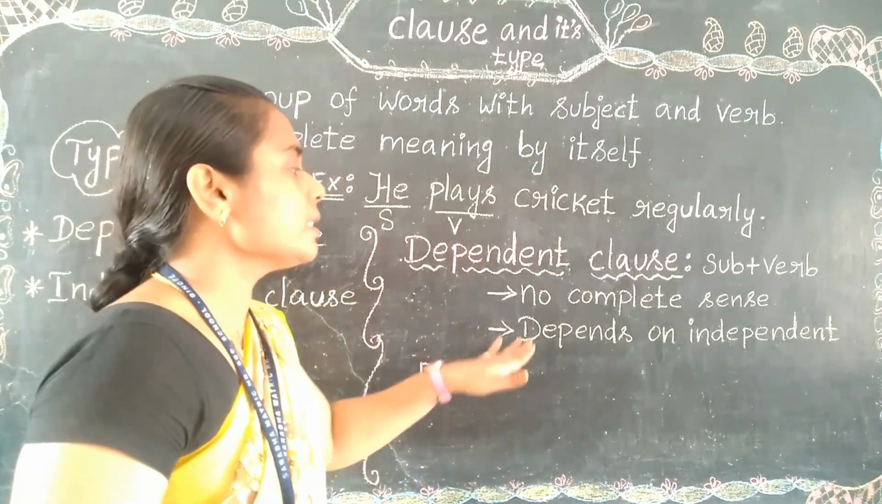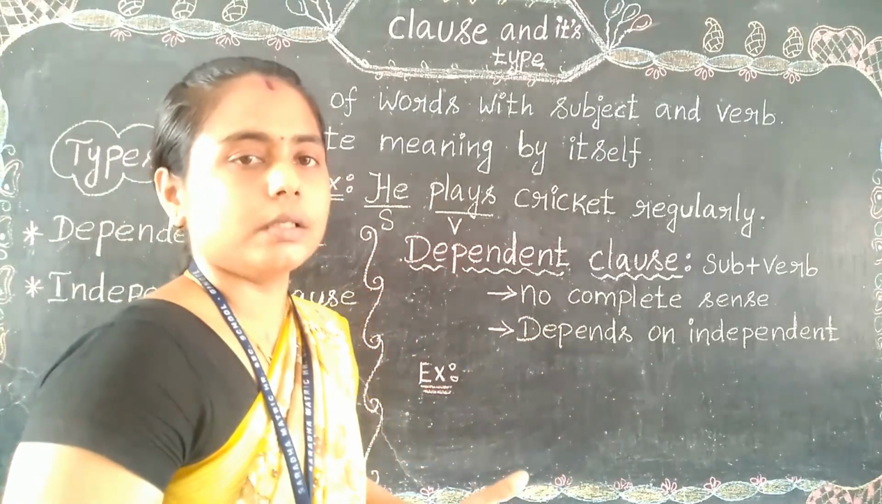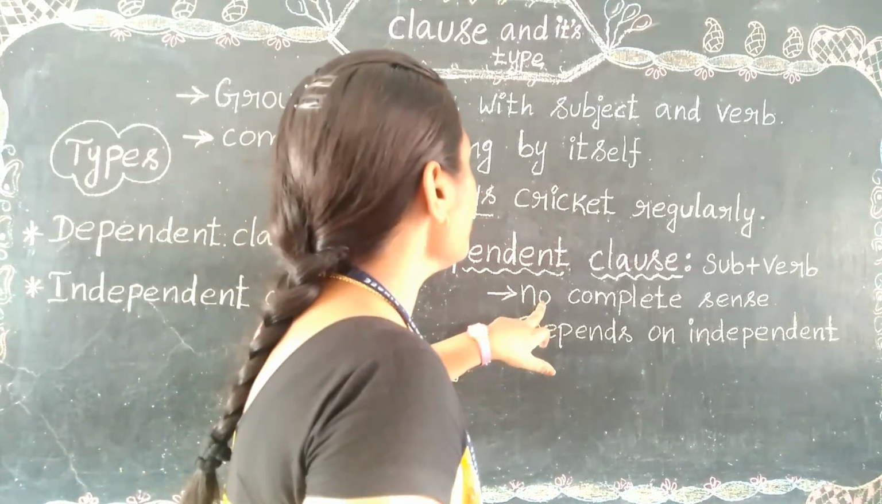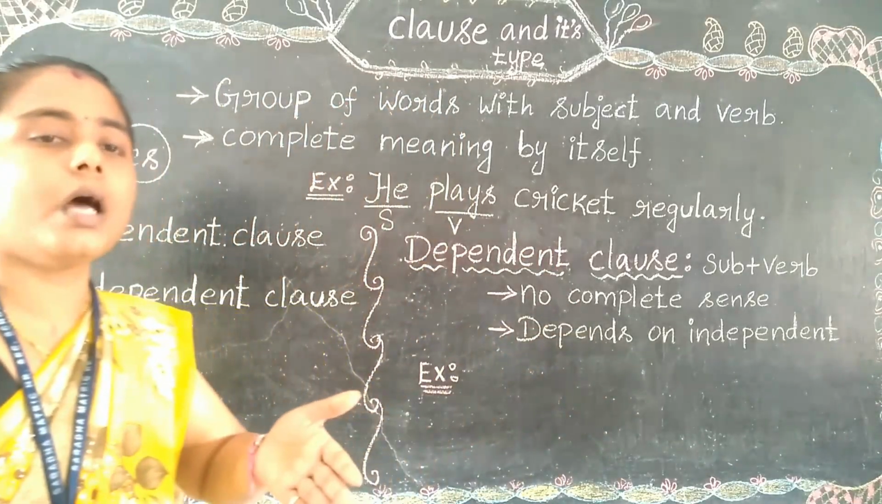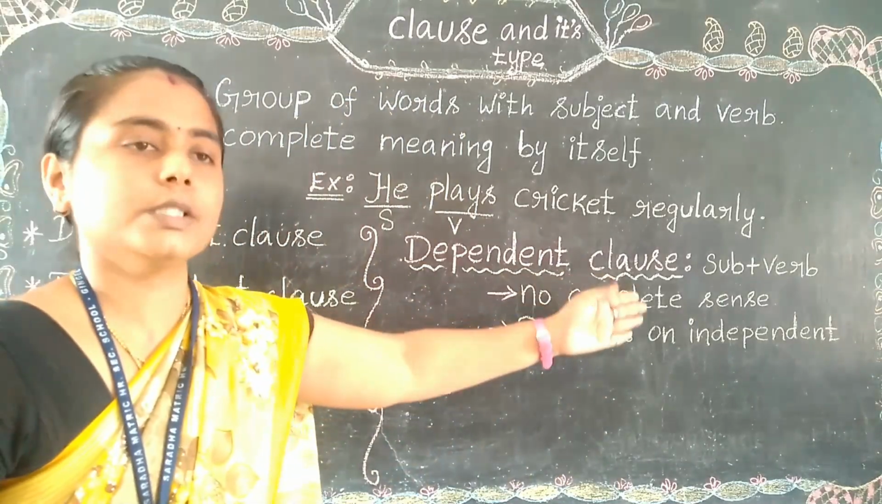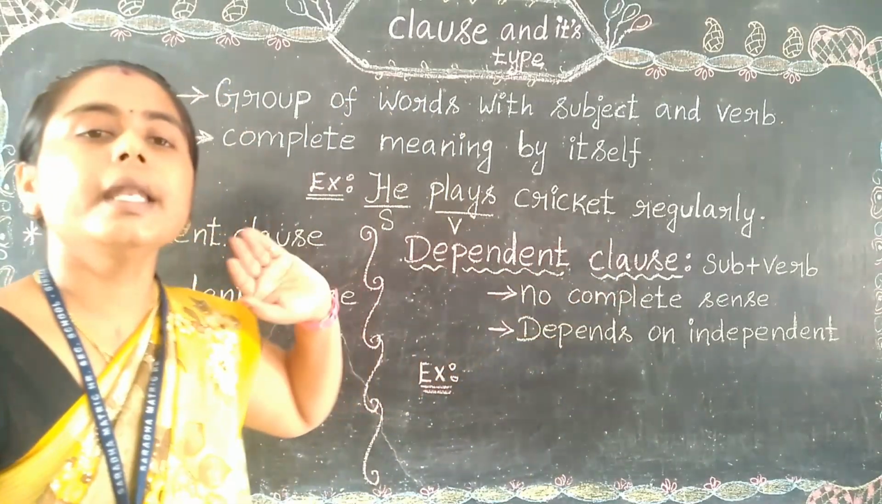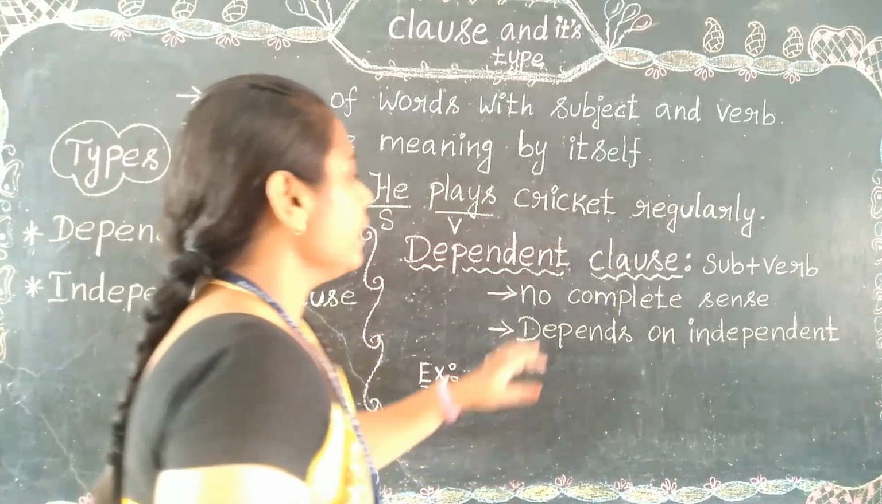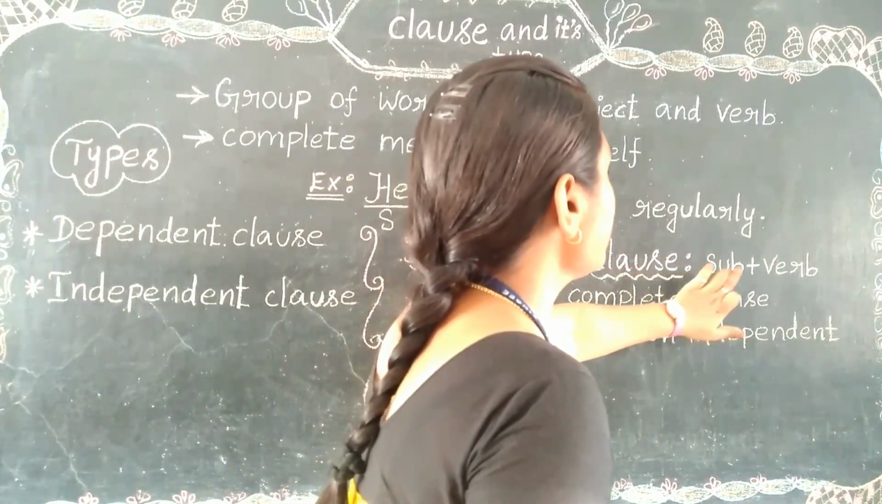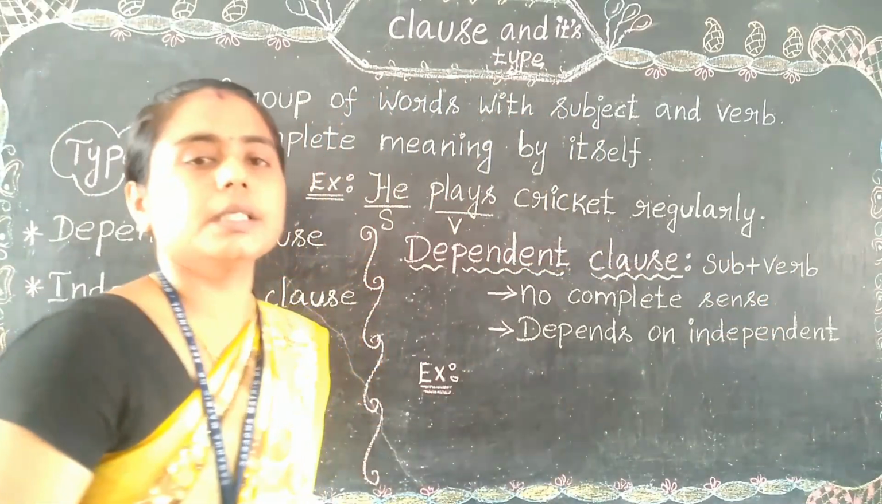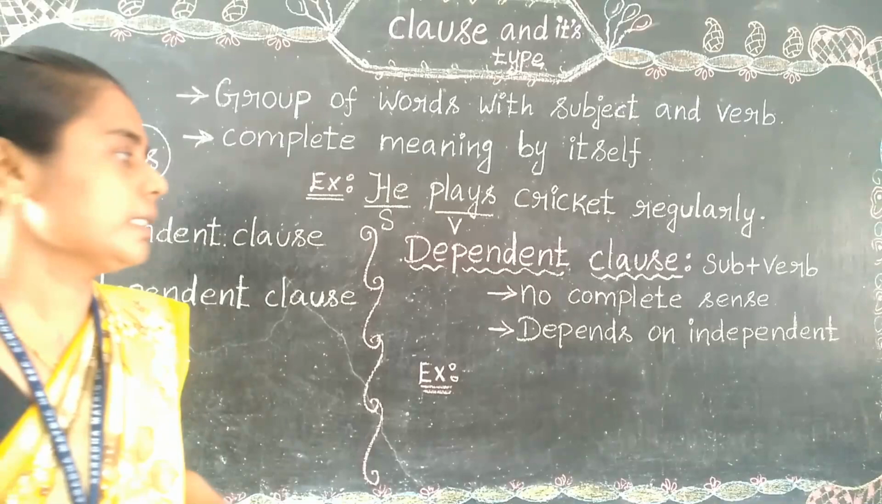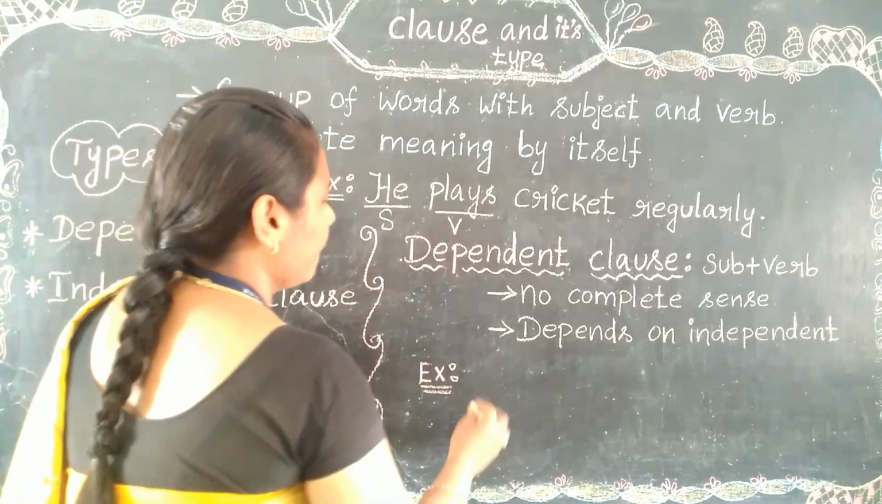So it always depends on the independent clause, right? Without the independent clause, it can't give the complete sense. And the subject plus verb combination is present here. Let's see one example.